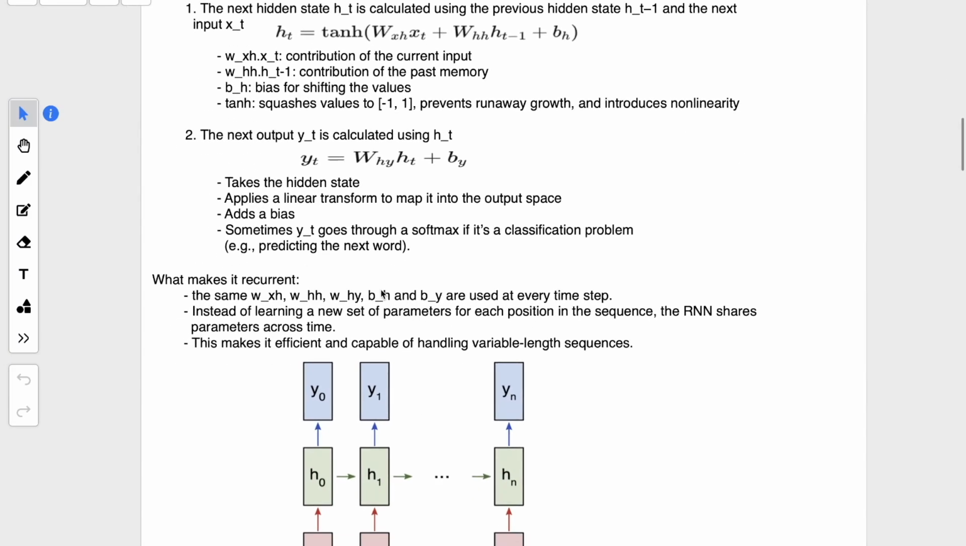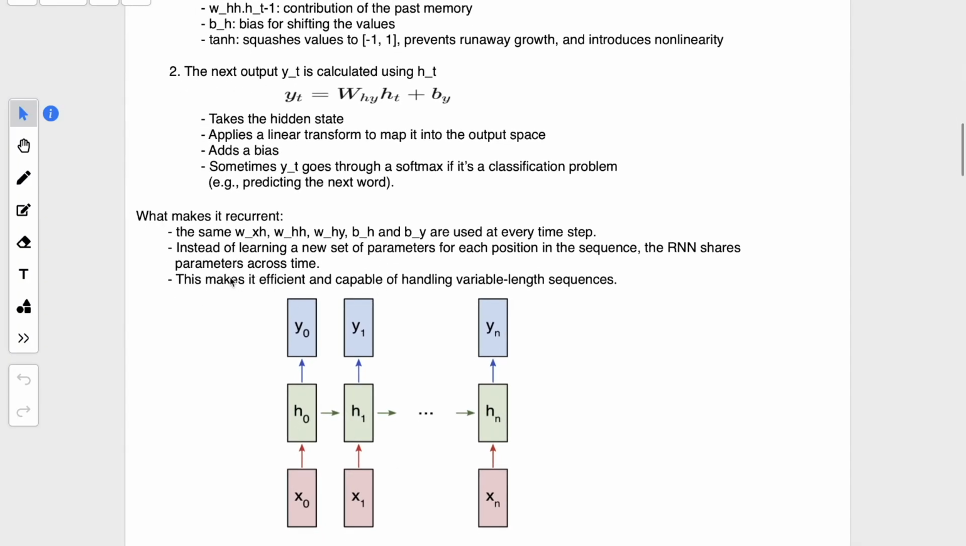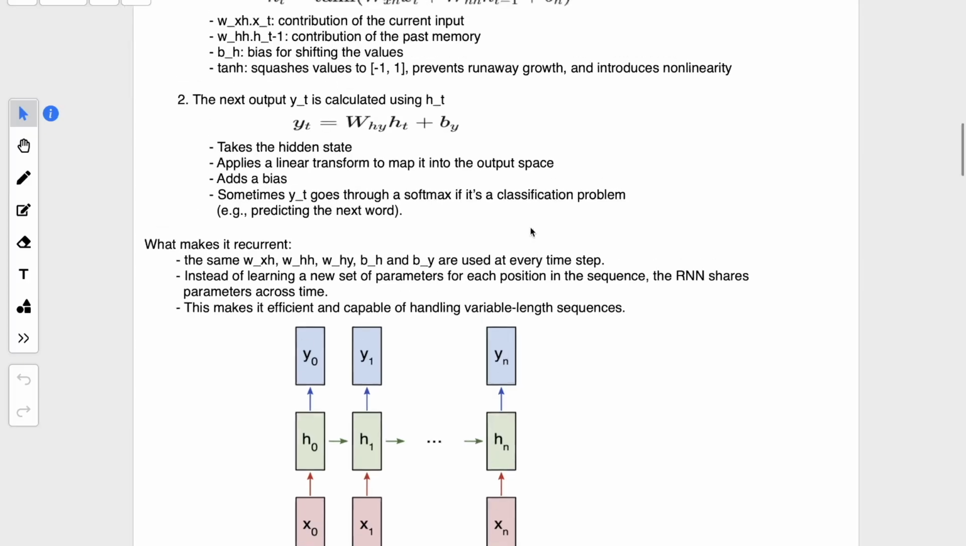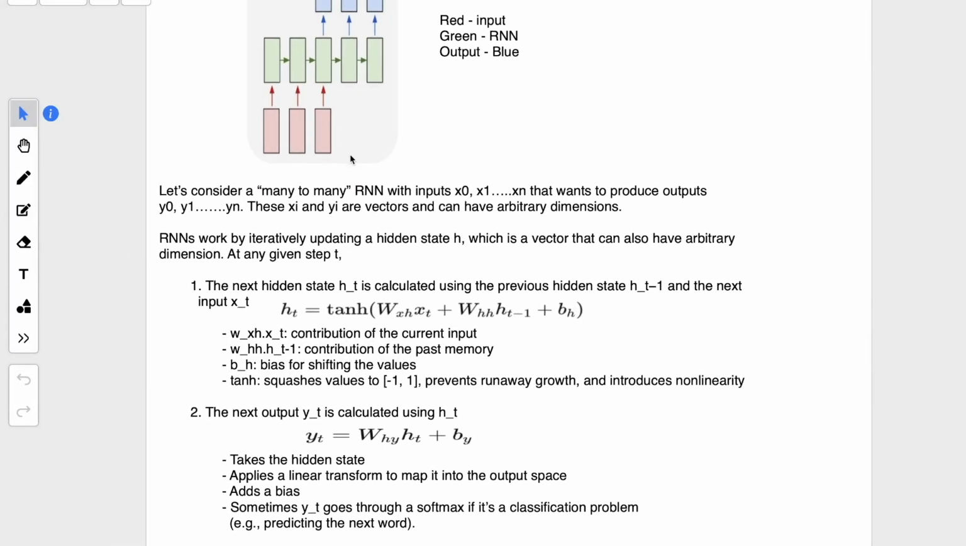Which makes it recurrent. It is recurrent because the same input weights, same hidden weights, and output weights, as well as the biases, are used at every time step. For example, the weight Wxh you are using in the first hidden layer, the same weight will be used in the other hidden layers, and so on until it reaches the output.